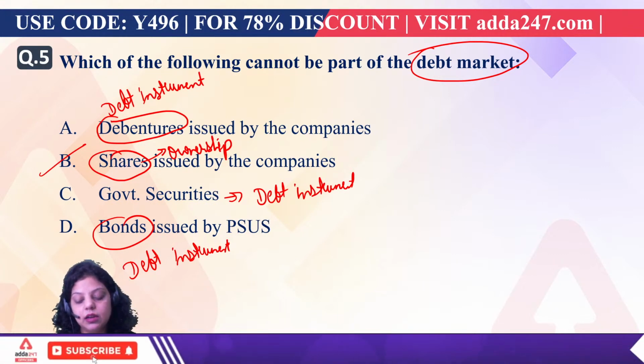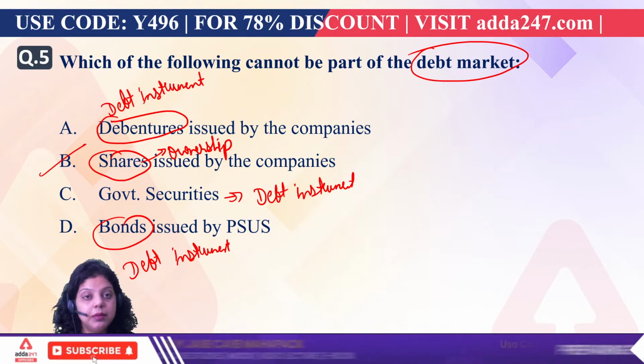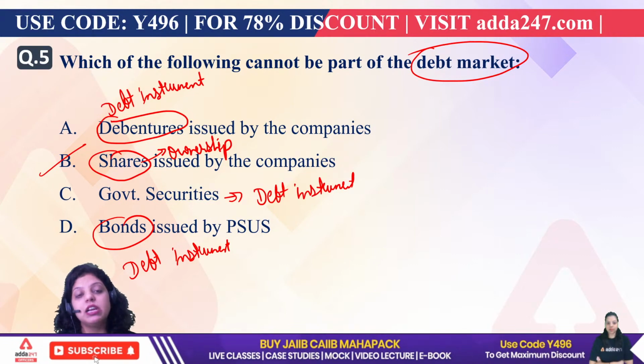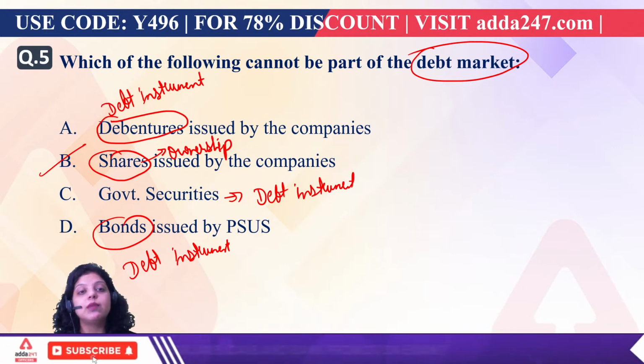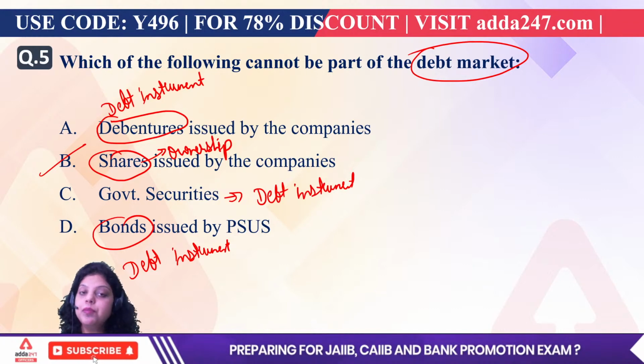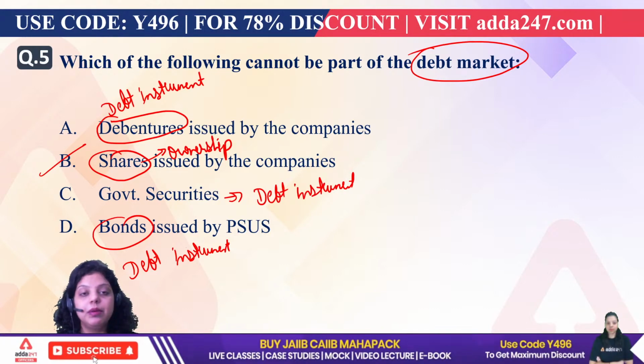We can say that the government is issuing treasury bills, cash management bills, dated government securities, Kisan Vikas Patra, National Savings Certificate, gold bond, etc. So these are the types of securities of the Government of India, which are used by the government to raise funds from the market at the time the government is taking a loan.